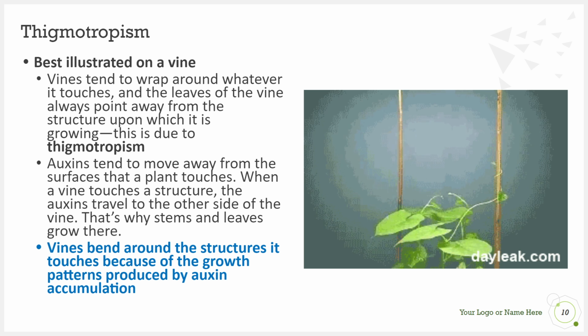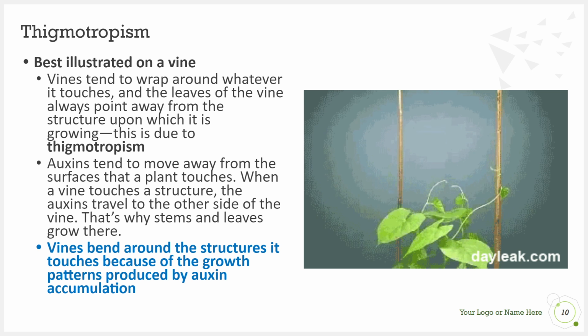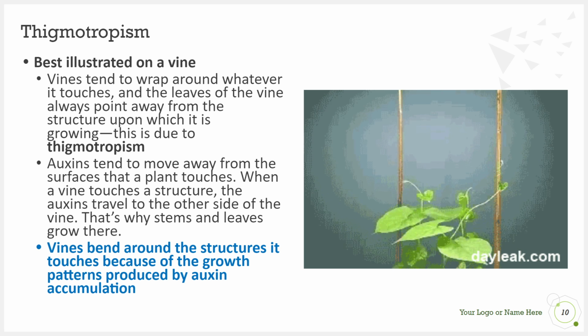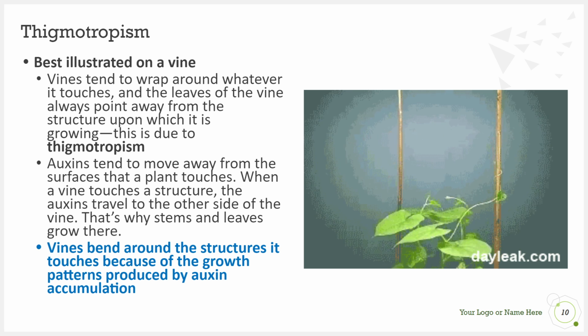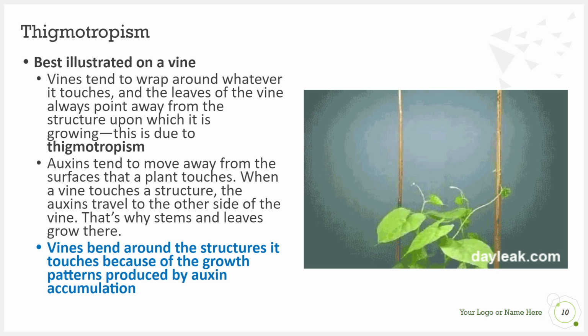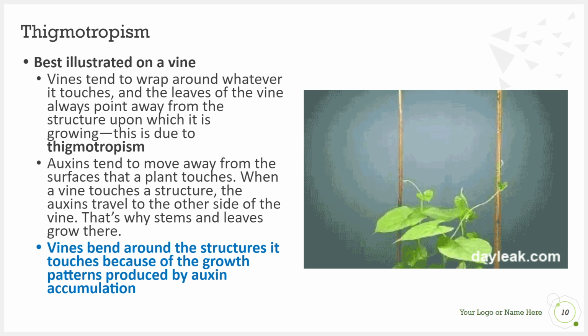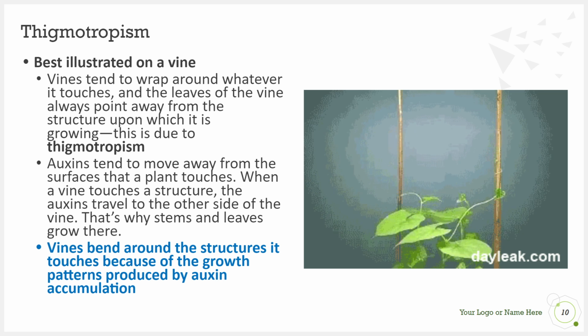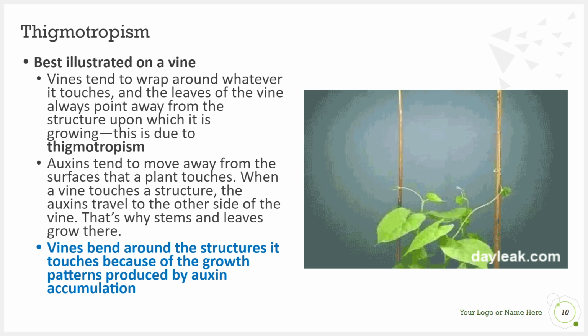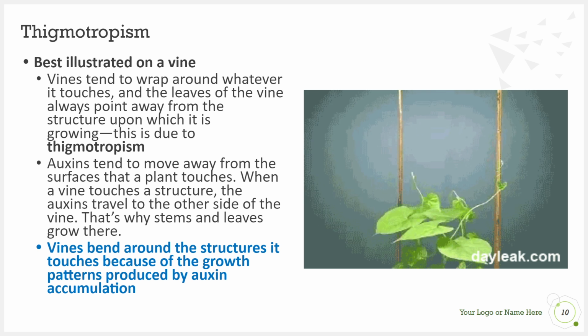And in thigmotropism, we can best illustrate with a vine. Vines tend to wrap around whatever they touch, and the leaves of the vine always point away from the structure upon which it is growing, and that's due to thigmotropism. Auxins, in this case, tend to move away from the surfaces that a plant touches, elongating the sides that are not touching a surface or substrate. And that's why stems and leaves grow or continue to wrap around a particular structure. And the vines are generally seen, and they can be seen here actually in the right, touching and growing around in a very predictable pattern.